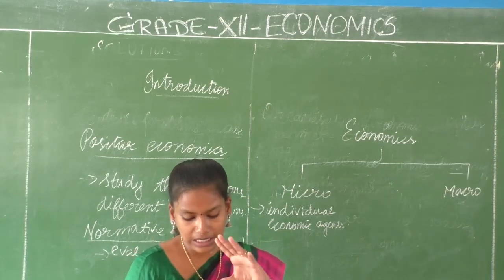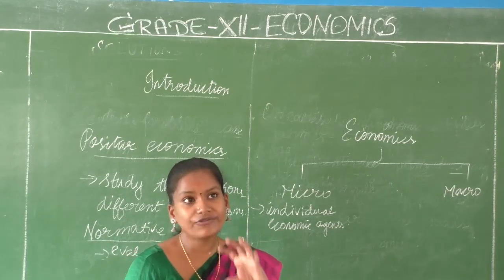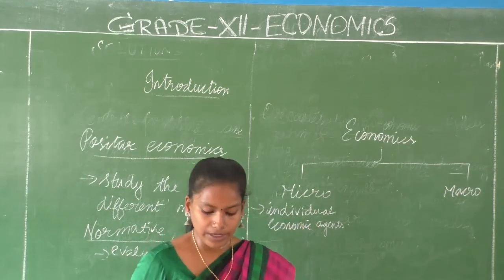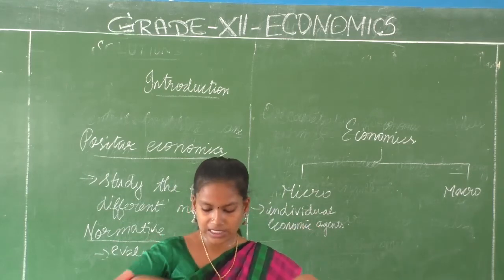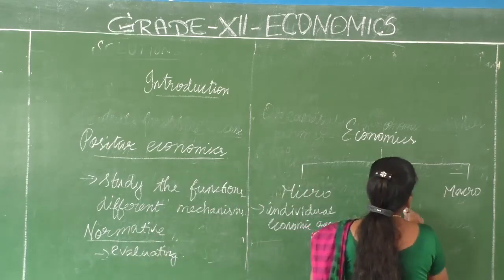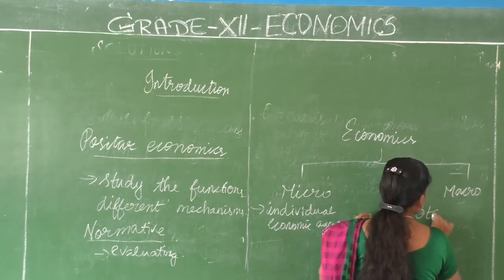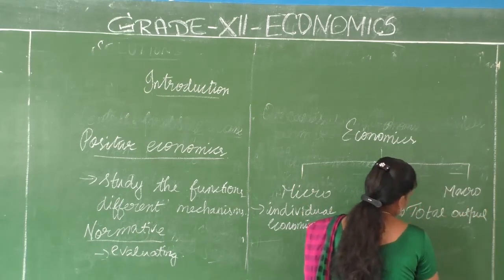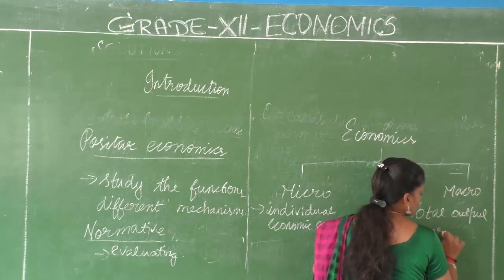The markets for each good, different goods, will be studied in a smaller concept. When you talk about macroeconomics, it is understanding the total output, a bigger, broader concept. Total output, aggregate production. Aggregate means what? Total again.